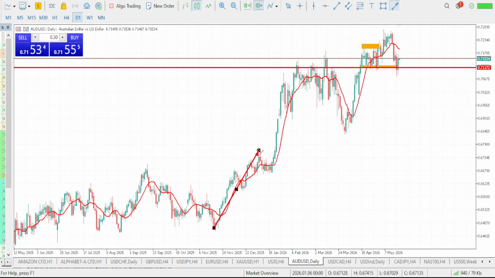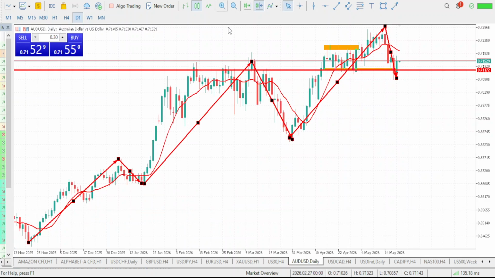Then we had this corrective phase. Market then did give us this impulsive move. This is our corrective phase. Market then did give us this impulsive move, and now this is the corrective phase. Now with this corrective phase played out, which does play out and finish, we are now on the impulsive move.